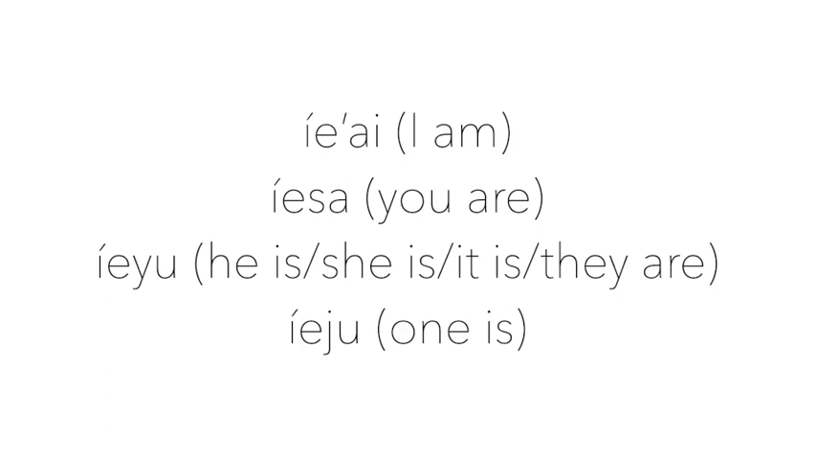The word for one is ieju. Ieju means one is when it is used on its own, but is if it isn't. These are all of its forms. Iei, I am, iesa, you are, ieju, he is slash she is slash it is slash they are, and ieju, one is. Ieju can also be used as is. So how could you say it is the person? Ieu ntutshea, or ieju ntutshea.